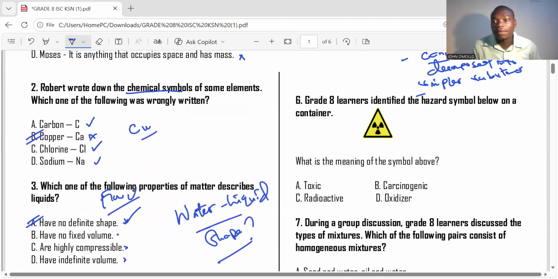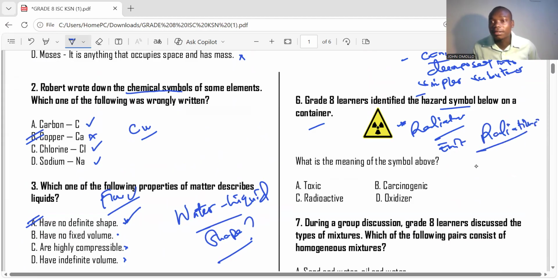Grade 8 learners identify a hazard symbol shown below the container. So which hazard symbol is this? Whenever you see this one, it is a radioactive compound. It shows that that particular container has a radioactive substance which can emit radiations.